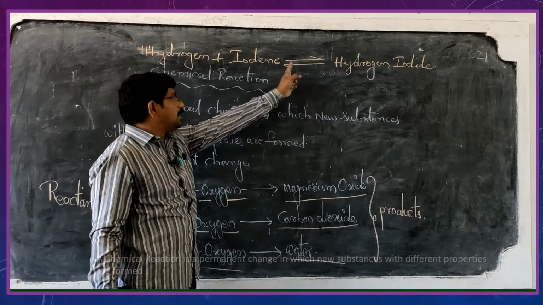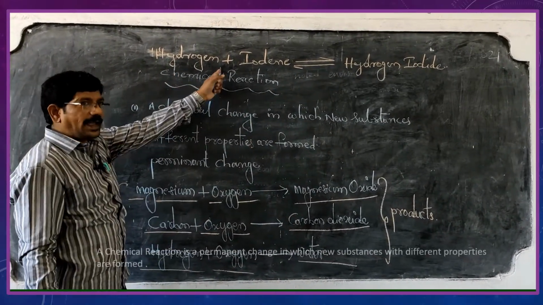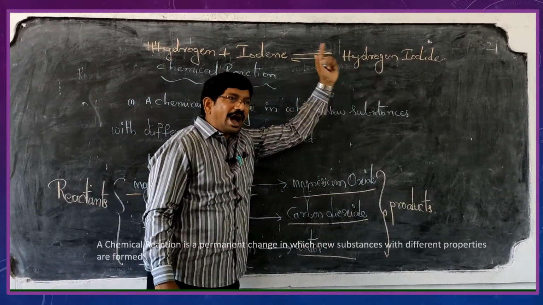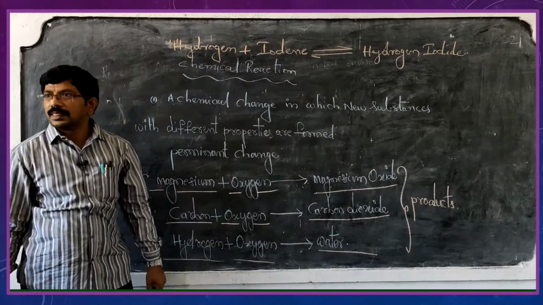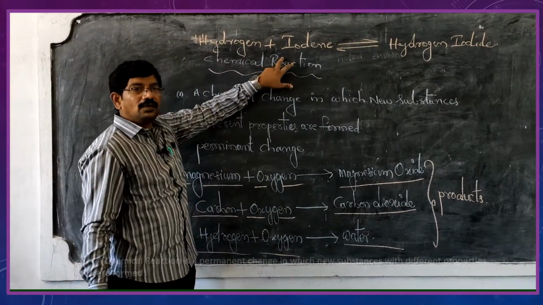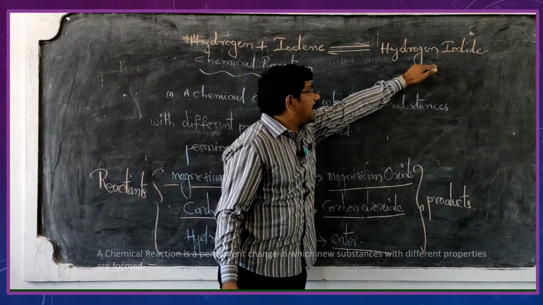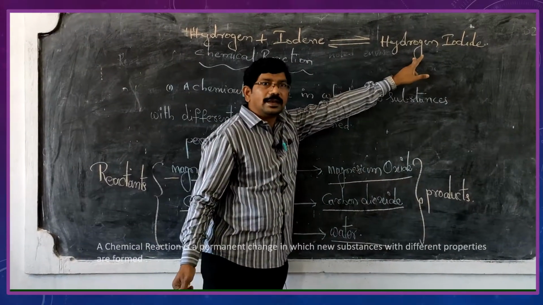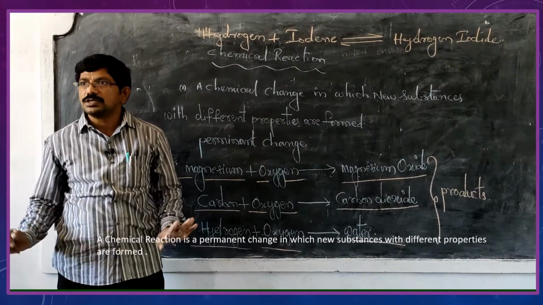See this one. Here two arrows are there. Are you clear? It means these are the reactants. Hydrogen iodide is formed. After some time, hydrogen iodide decomposes to give hydrogen and iodine. For the first instant, these are the reactants, and the hydrogen iodide is the product. If I take hydrogen iodide, which gives rise to hydrogen and iodine, this one is the reactant and these two become the products. Are you clear? Do you understand the concept?